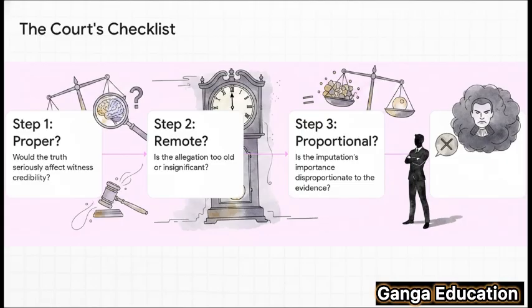First, the court asks, is the question proper? In other words, if what the lawyer is implying is true, would it seriously make the court doubt the witness's credibility? Step 2, is the question improper because it's too remote? For example, is it about something that happened ages ago and doesn't matter now? Step 3 is all about proportionality. The court weighs the importance of the attack on the witness's character against the importance of their evidence. Is it a fair trade-off? And finally, step 4 is the consequence. If a question passes all these checks and the witness still won't answer, the court can draw that adverse inference.